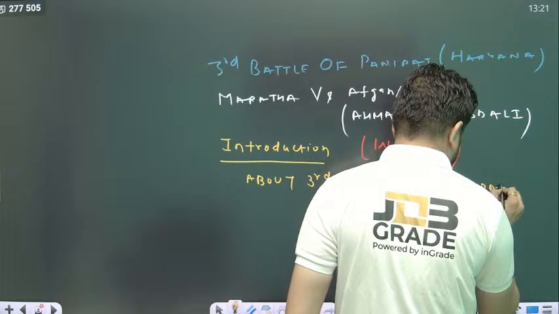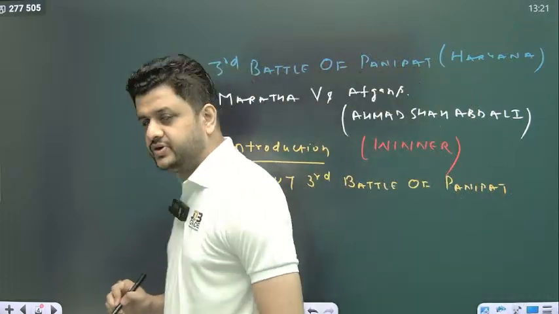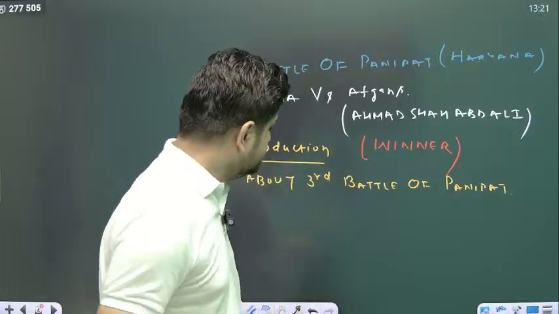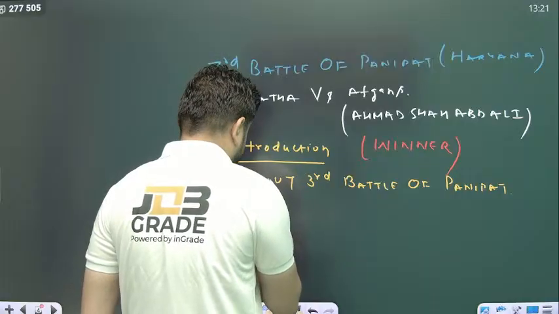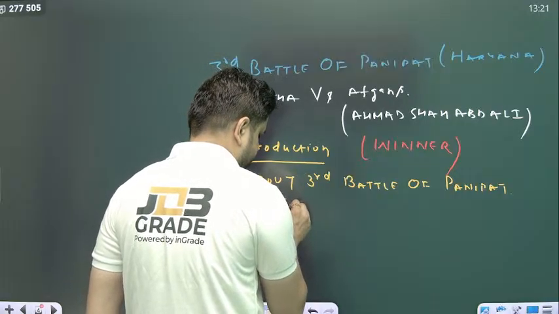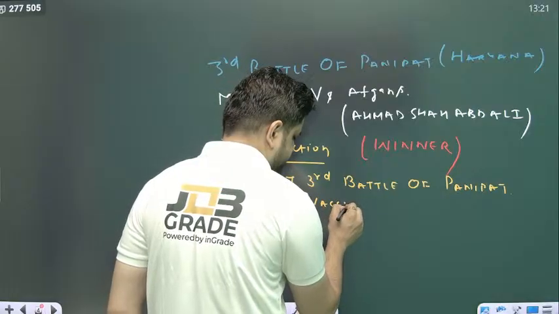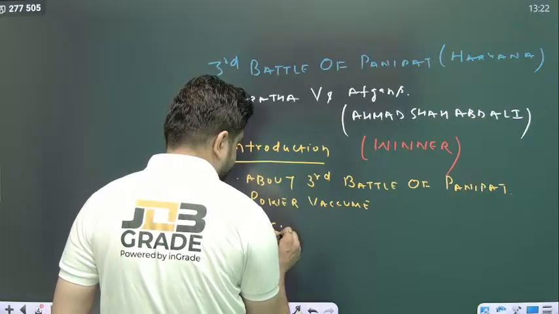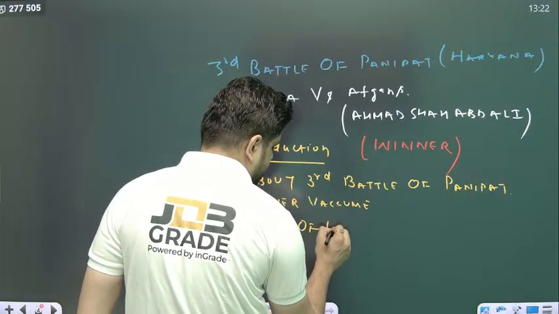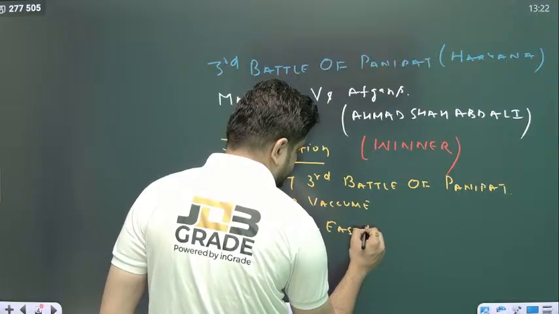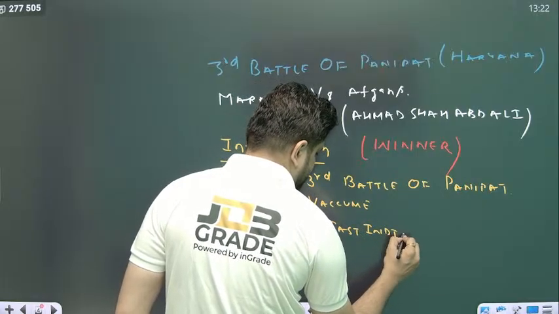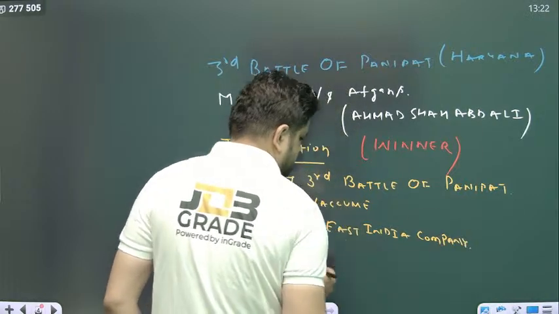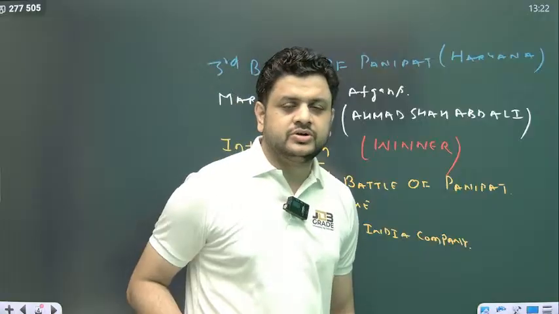You need to give the idea about the third battle of Panipat, and you need to mention the power vacuum. You need to mention the rise of the East India Company. So this is what you need to mention.